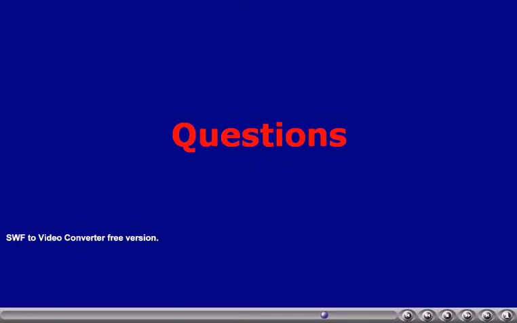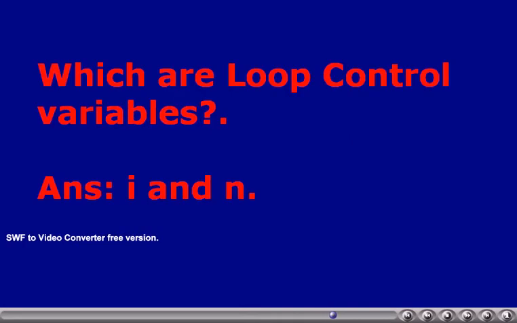Now we would like to ask some questions. In this example, which variables are called loop control variables? The variables I and n are called loop control variables. We know that the loop behavior is controlled by the values of these variables I and n. Thus, they are called loop control variables.